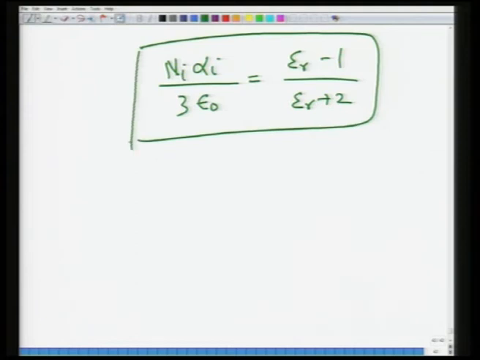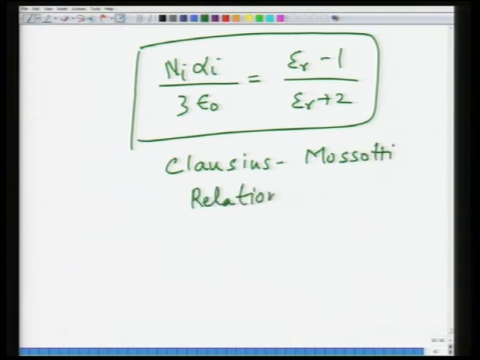And this equation is a very useful, very famous equation, which is called the Clausius-Mossotti relation. What this equation does is relate the microscopic parameters for a dielectric material to the macroscopic parameters by making use of a modified field, called the local field, which is experienced locally by the dielectric rather than the overall field.